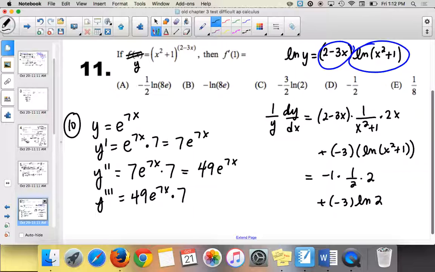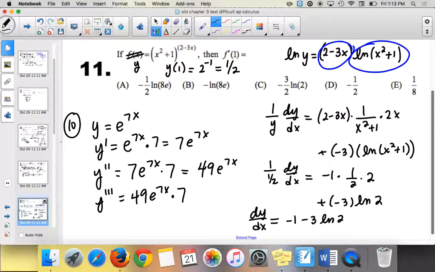All right, so anyway, I get 1 over y. Go back to your original, find y of 1. If I plug in 1, I get 2 to the negative 1, which is 1/2. So if I have 1 over 1/2 times dy over dx, what is 1 divided by 1/2? 2. So I get dy over dx equals, let's see, 1/2 times 2 is 1 times negative 1. So negative 1 minus 3 natural log of 2. And then I have 2 on the other side, so I'm going to divide it all by 2.